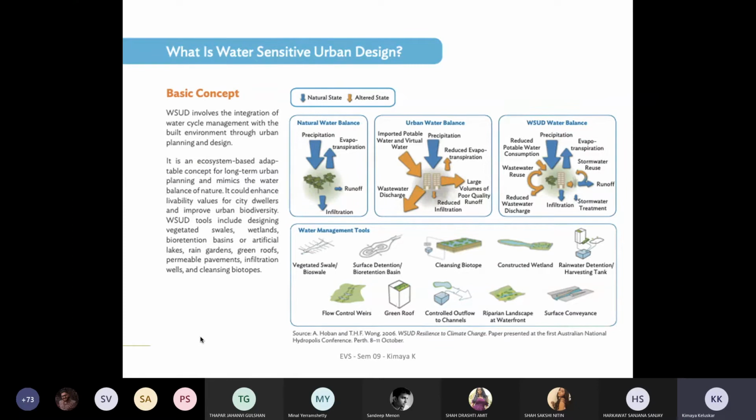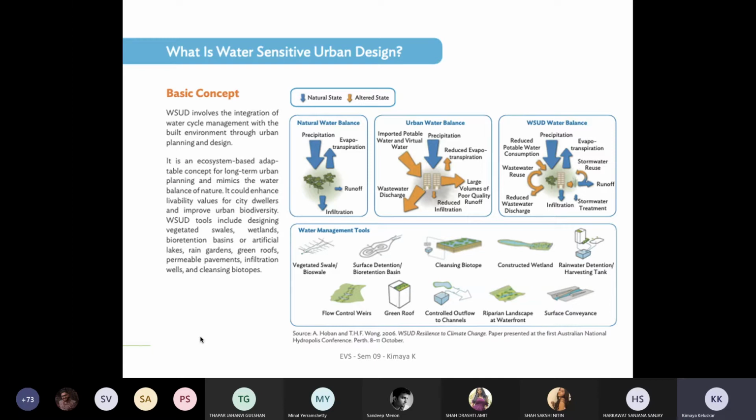What is this water sensitive urban design? It's mainly been referred to as WSUD, and it's very famous across countries now. Australia has also been working with the water sensitive urban design approach, wherein they involve the integration of the water cycle management within the built environment through urban planning and design. So there is natural water balance which is there. We all know that there is precipitation, then there is a surface runoff, and then there is infiltration. When there is precipitation happening, there will be a certain component of evapotranspiration that occurs, which is also the loss of water that is being considered.